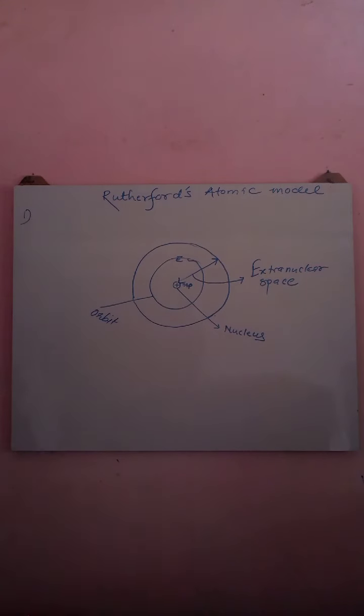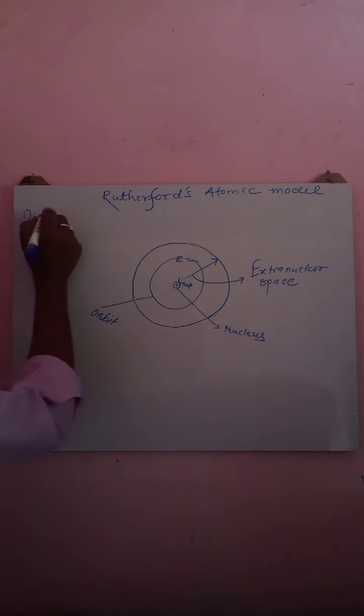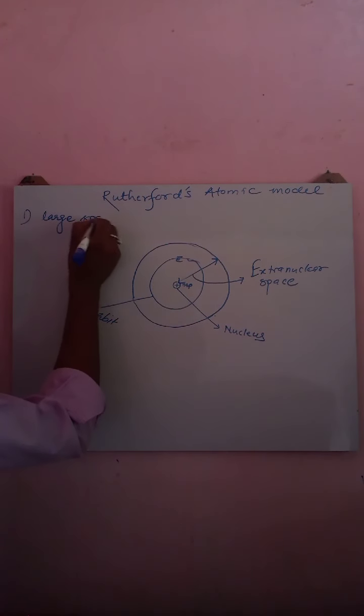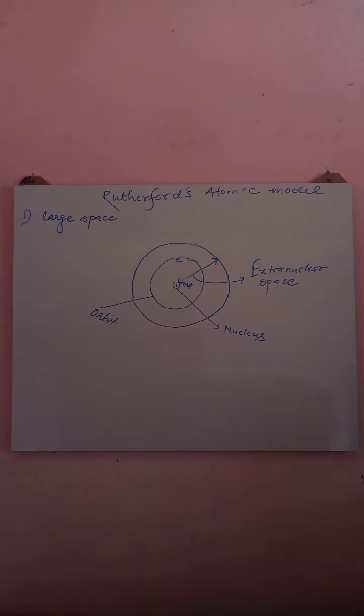The first postulate of Rutherford's atomic model is that an atom contains large empty space. Where did this come from? Just remember Rutherford's alpha particle scattering experiment.